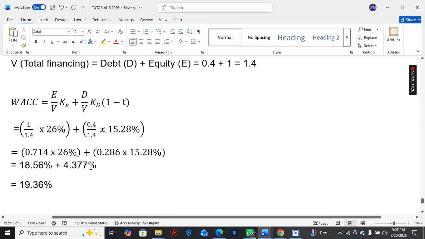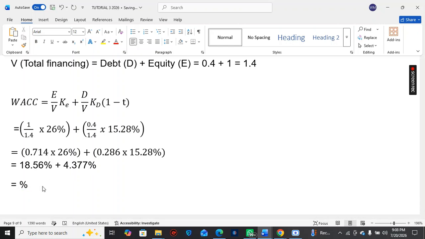So 4.377 plus 18.56, you get 22.93%. This is the weighted average cost of capital, the overall cost of financing.